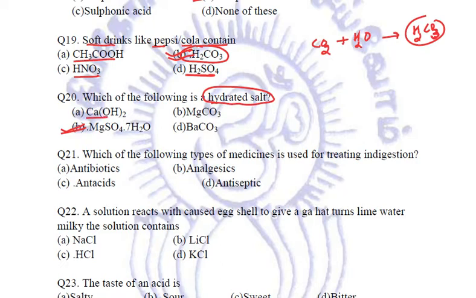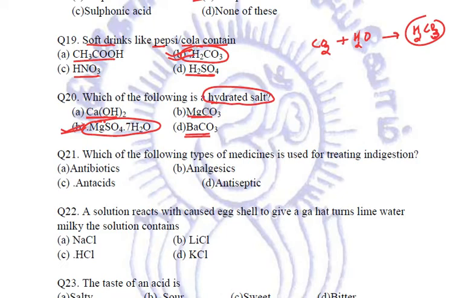Rest of these, calcium hydroxide, magnesium carbonate, barium carbonate, they are all without water of crystallization, and these salts without water of crystallization are known by the name of dry salts or anhydrous salts. So this is the correct option of this particular question. This is magnesium sulfate. 7 molecules of water of crystallization are there. Heptahydrate. This is also known as Epsom. We have studied. Okay.